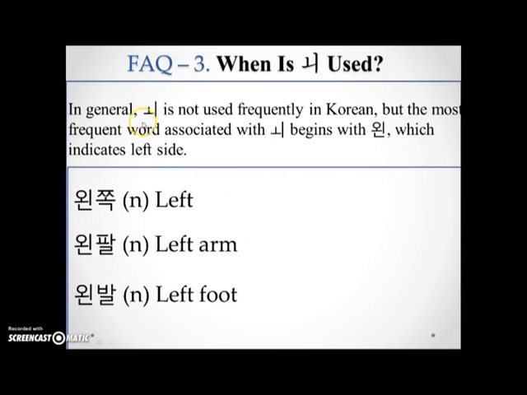In general, this we sound is not used a lot, but when we use it, it's almost always associated with the wen sound, which means the left side. So 왼쪽 means left. 왼팔 means left arm. 왼발 means left foot. So this we sound, just think of the left side. Anything associated with left, we will be using this spelling instead of other ones.